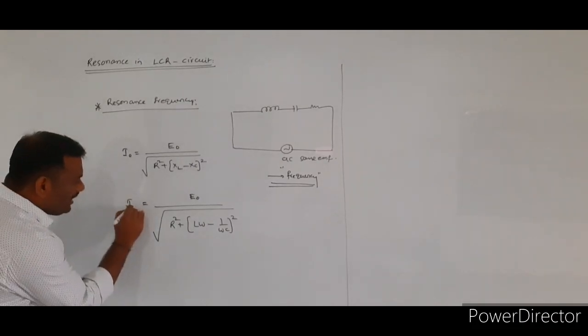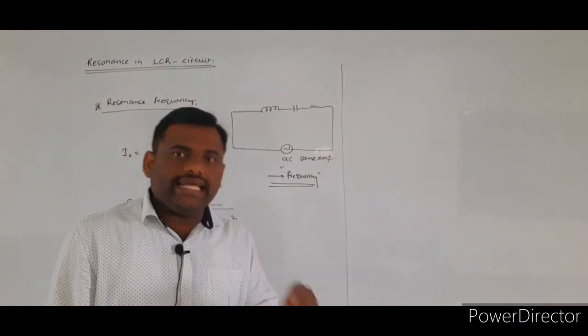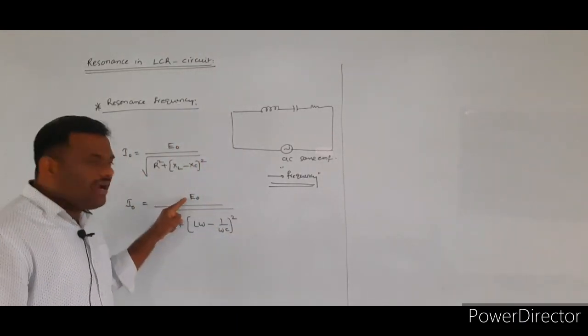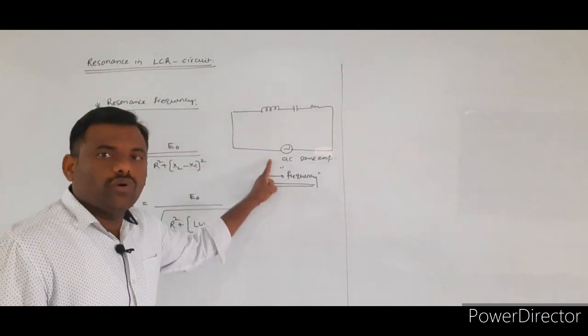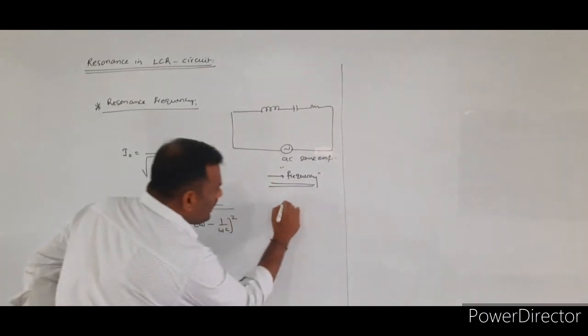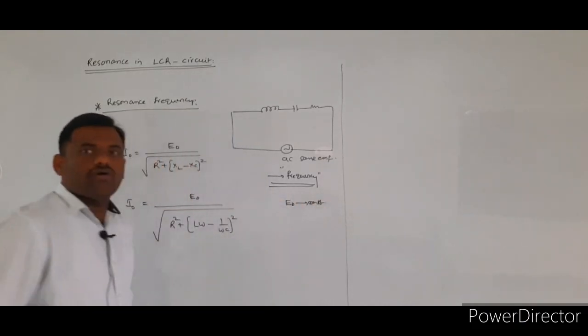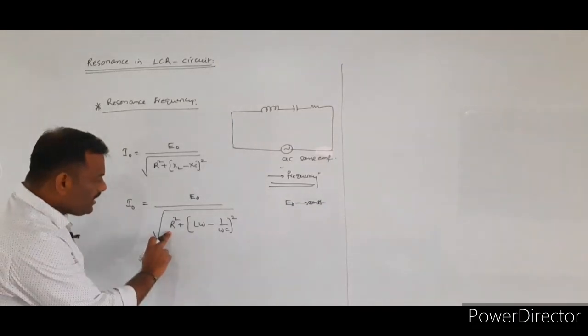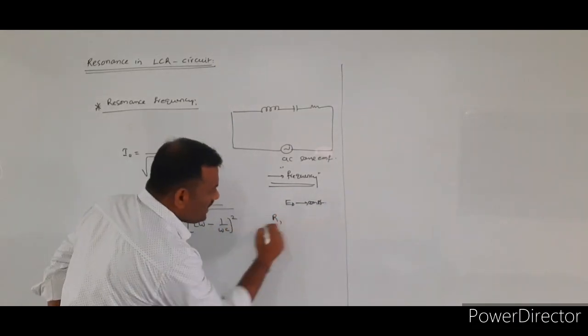So here I0 is saying what? Peak value of the alternating current. So here E0 is indicating what? Peak value of alternating voltage. That should be a constant value. Again here R, what is the R? Resistance applied to the LCR circuit.